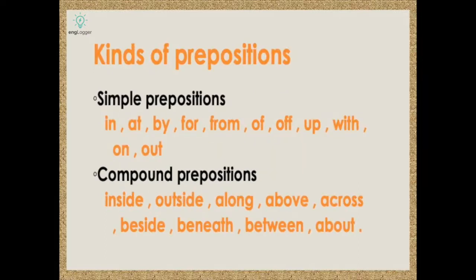Now we have kinds of prepositions: simple prepositions, compound prepositions, and phrase prepositions. Simple prepositions are in, at, by, for, from, of, up, with, on, out. Compound prepositions are inside, outside, along, above, across, beside, beneath, between, about, and many more.